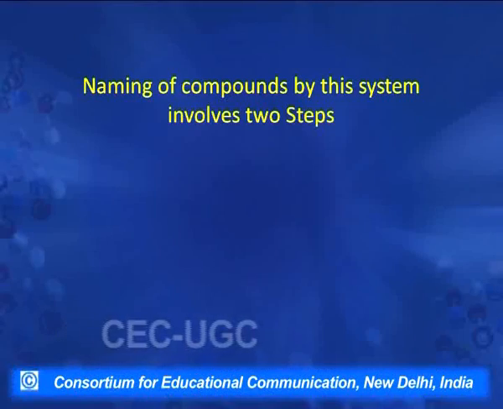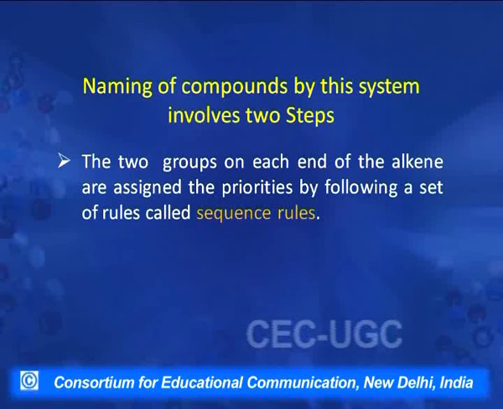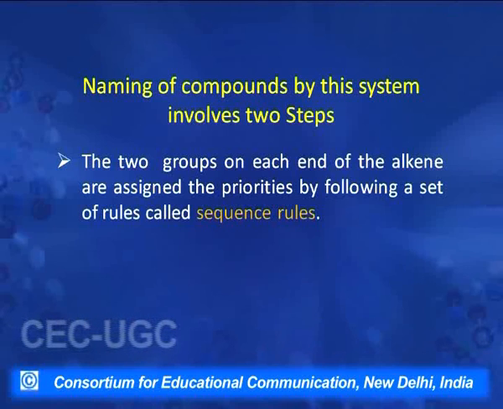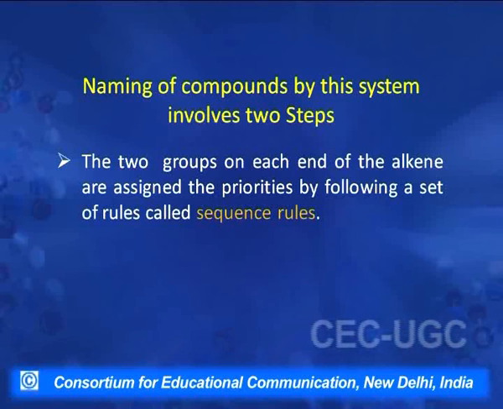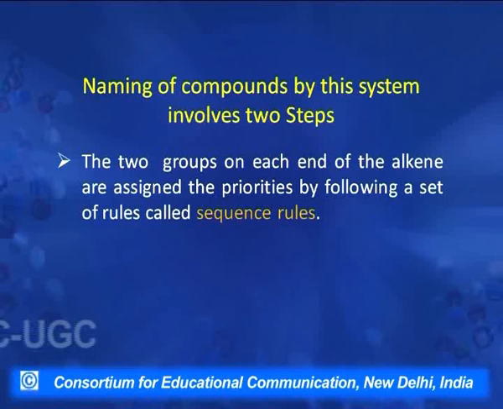Now, the naming of isomers by this system involves two steps. The first step is that the two groups which are attached to these carbon atoms or other atoms under consideration, that is, which are causing restricted rotation, we assign them some priorities, and these priorities are assigned by some rules which are called sequence rules.